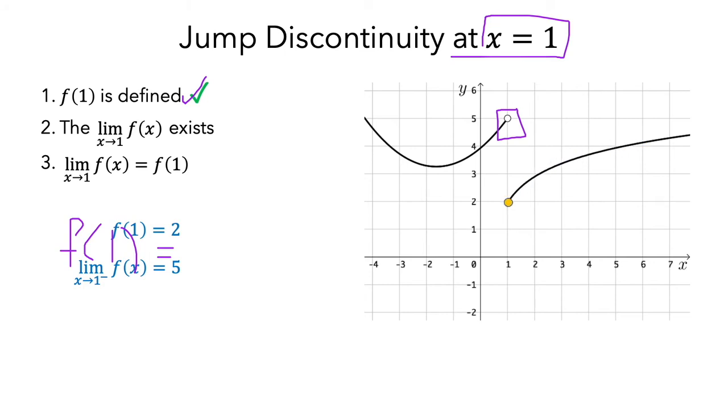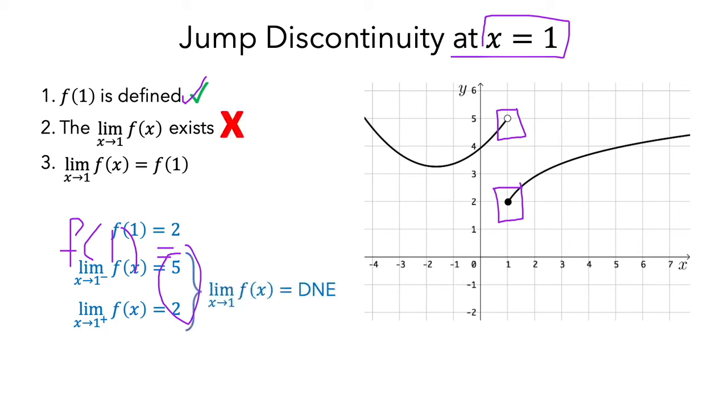That means the limit from the left is 5, while the limit from the right is 2. Since we have two different heights, the limit does not exist. Unfortunately, the limit does not exist, which means the second condition is not satisfied. So there is a jump discontinuity because the limit does not exist.